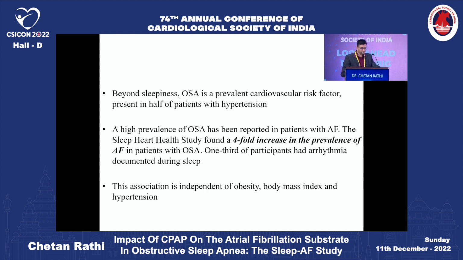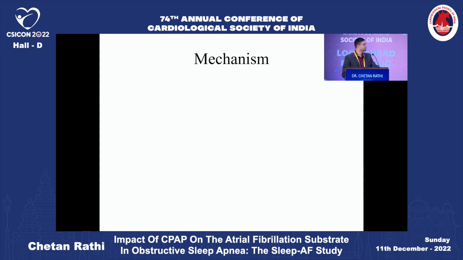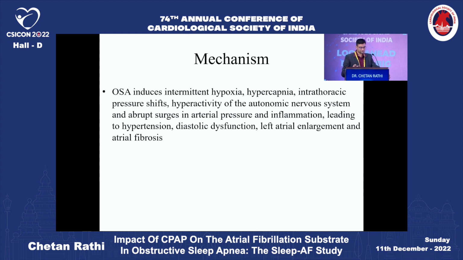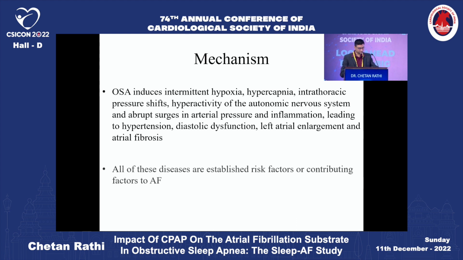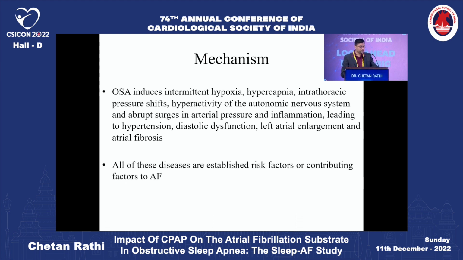A high prevalence of OSA has been reported in patients with atrial fibrillation. The Sleep Heart Health Study found a 4-fold increase in the prevalence of atrial fibrillation in patients with OSA. So what is the mechanism? OSA leads to intermittent hypoxia, hypercapnia and intrathoracic pressure shifts, leading to hyperactivity of the autonomic nervous system. All these are established factors for atrial fibrillation, or they may contribute to it.